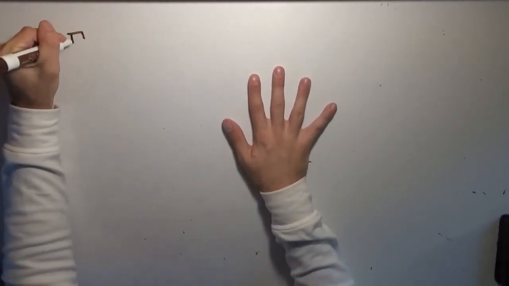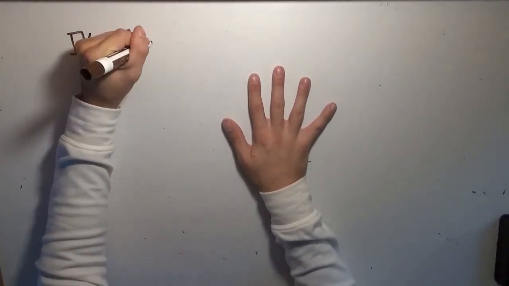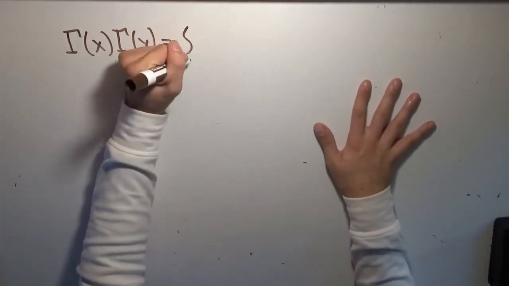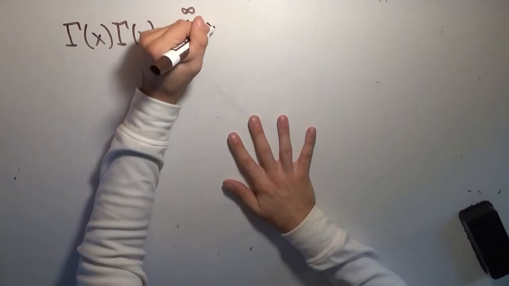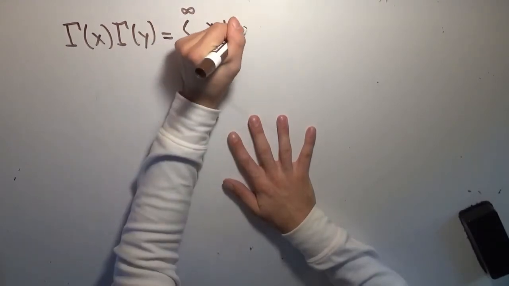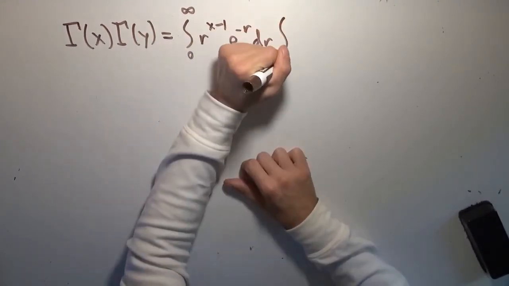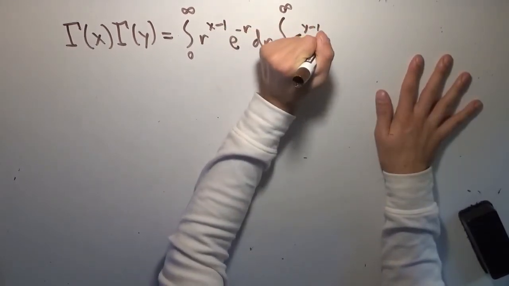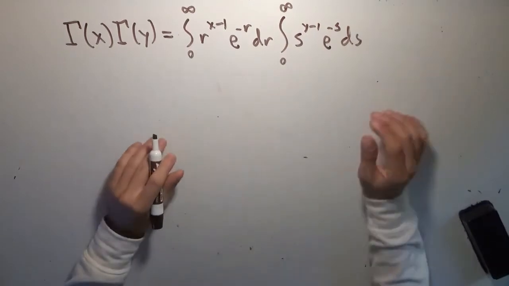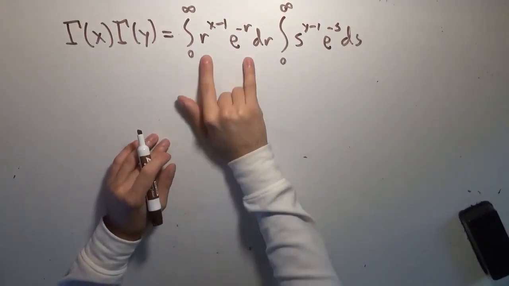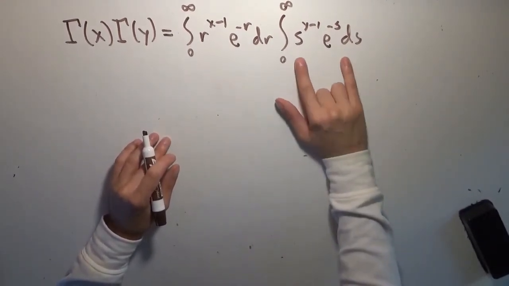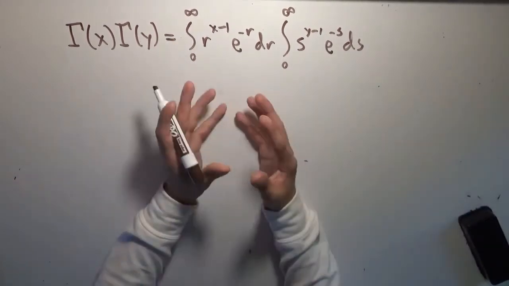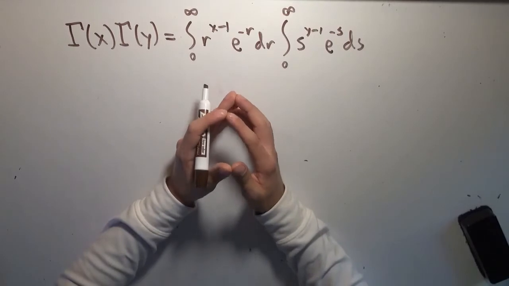So we'll do gamma of x times gamma of y, which by simply using the definition of the gamma function is going to be the integral from 0 to infinity of r to the power of x minus 1 times e to the negative r dr, times the integral from 0 to infinity of s to the y minus 1 times e to the negative s ds. And now, because this is entirely in terms of r and this is entirely in terms of s, we can combine these two using, I believe, Fubini's theorem.